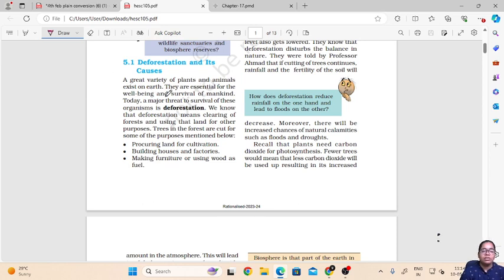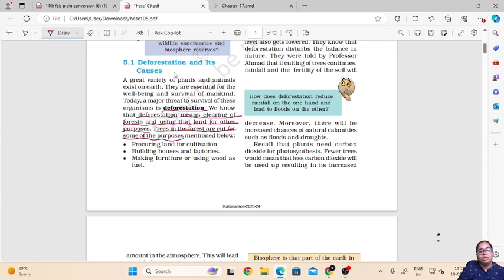Basically, the term deforestation means clearing the forest, clearing of forest and using that land for other purposes, and the trees from this forest are cut and then used for other purposes.